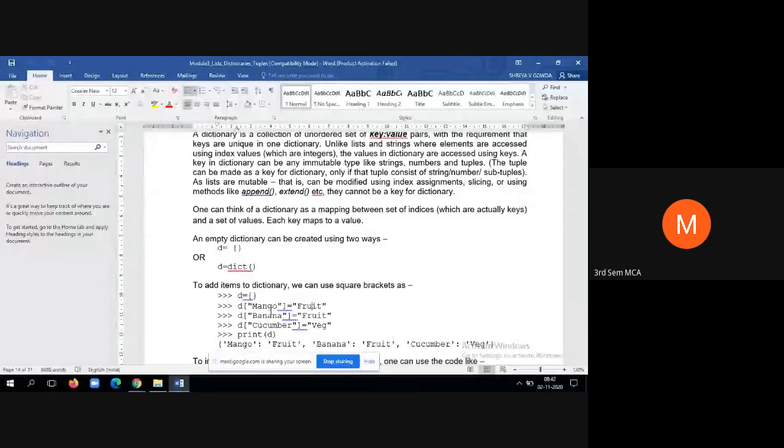usernames as the values. So if you look at these two examples, d of mango is equal to fruit and also d of banana is equal to fruit. Therefore, more than one key is pointing to the same value. That is fine. That is allowed.